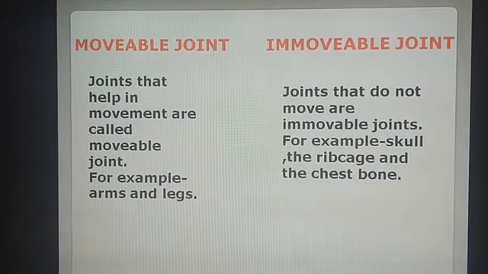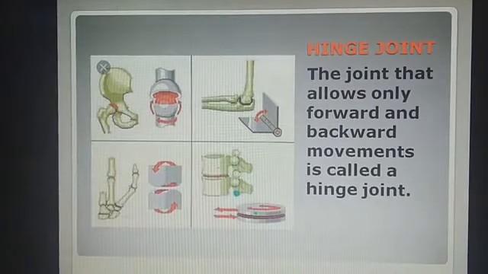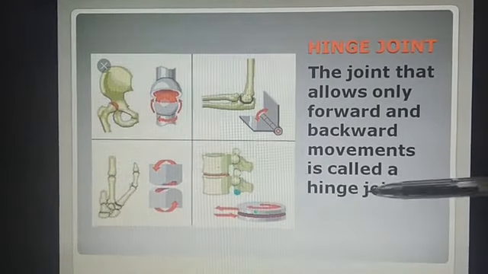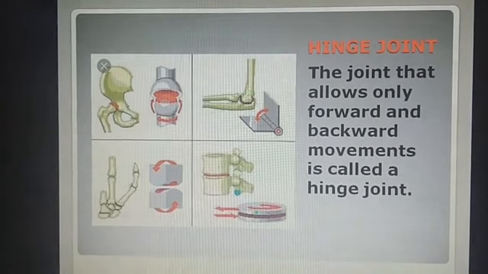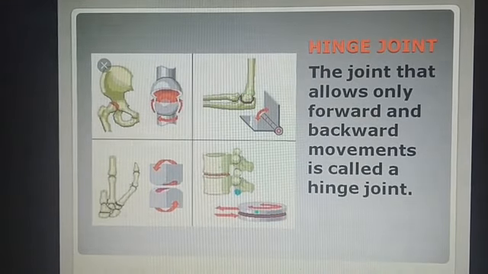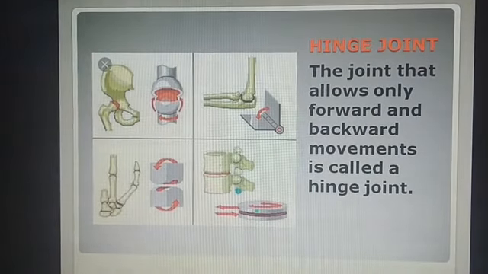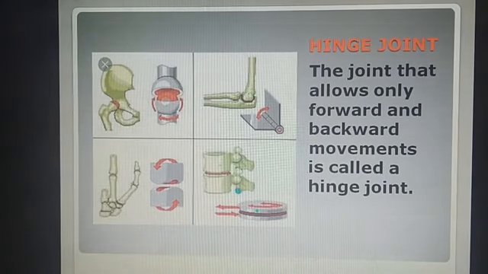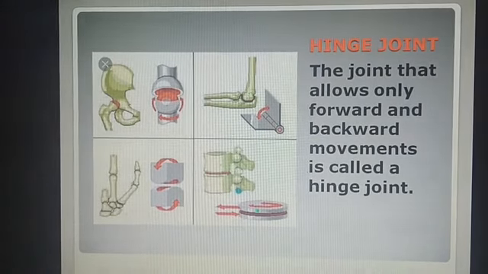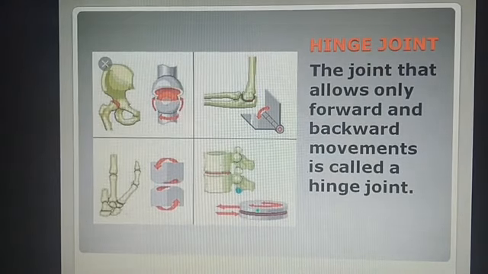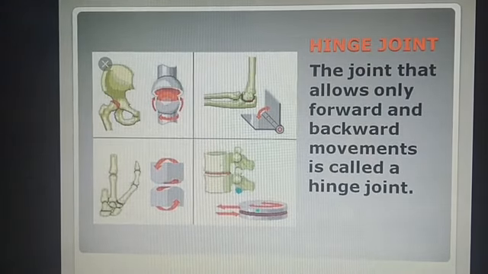First we can learn about hinge joints. The joint that allows only forward and backward movement is called a hinge joint. What do you mean by hinge? A hinge is like the support of a door, which helps the door so that it cannot be banged. By the hinge joint, you can do some activities like holding a pencil, bending your arms, bending your knees.